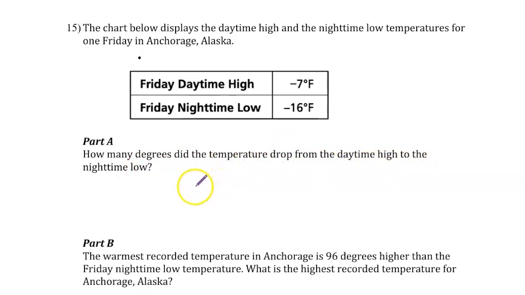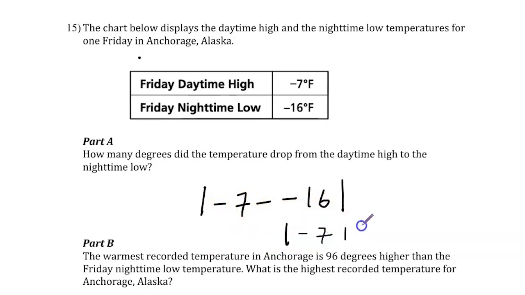Since that's for how many degrees it dropped, we know that we're finding the difference between those 2 points on our number line. So we could use our number line to do it, or we could just find the difference. So we find the absolute value of their differences, and we see that we get -7 plus 16, and we see that we get 9. So it dropped 9 degrees.